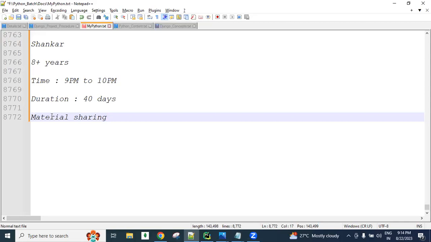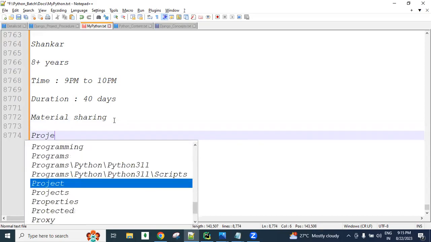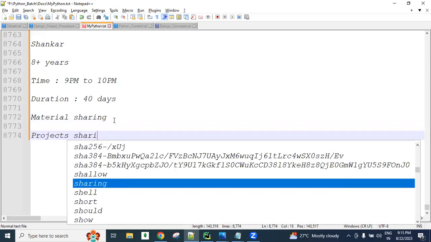Before coming to the next session, you must download that material and read the content I give. Whatever coding-related project files I share, you need to practice them. In Django, we do projects every day, so projects will also be shared with you.